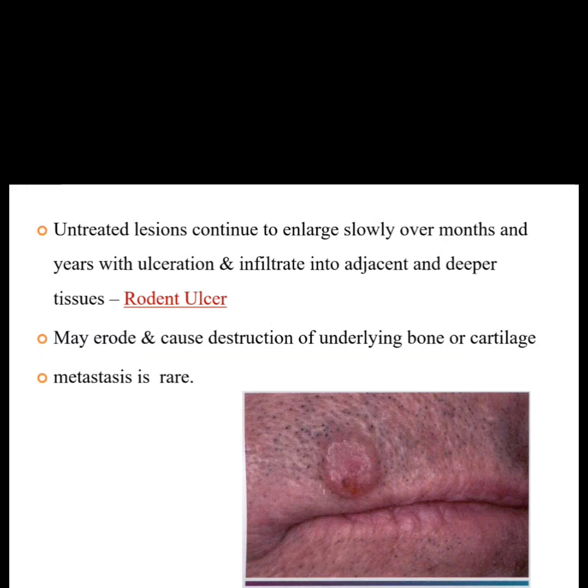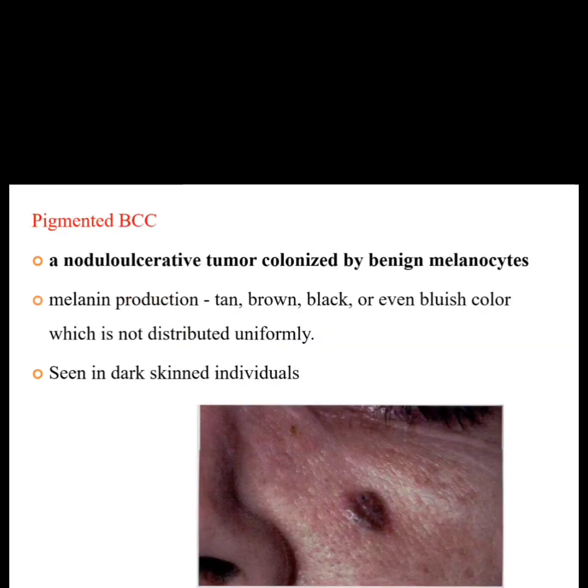Hence the name rodent ulcer. Each may erode and cause destruction of the underlying bone and cartilages. Metastasis is rare in basal cell carcinoma.